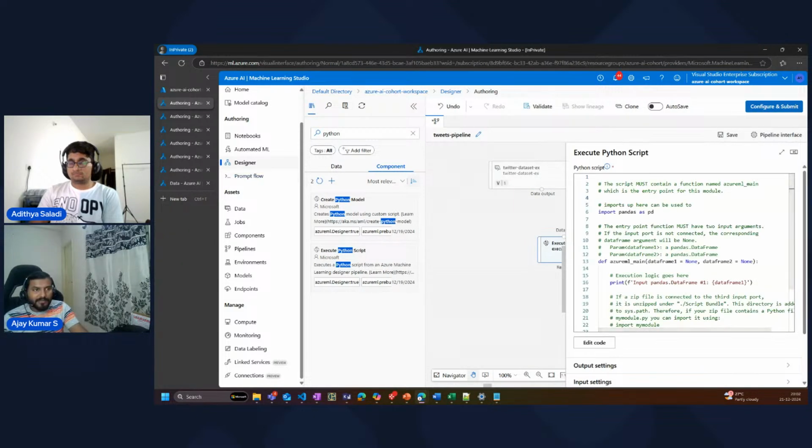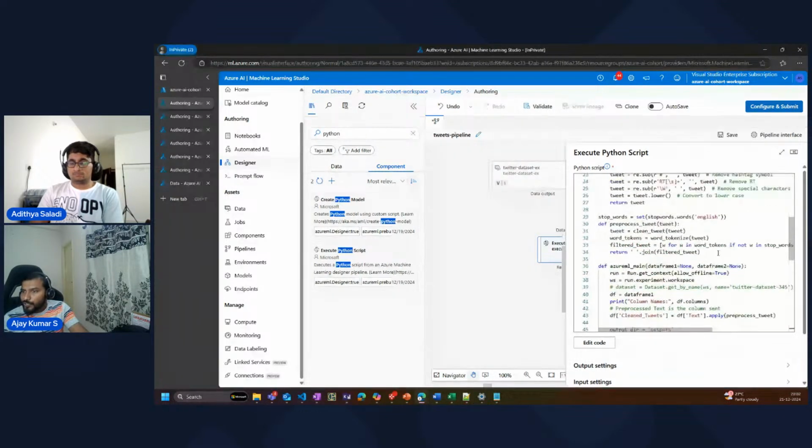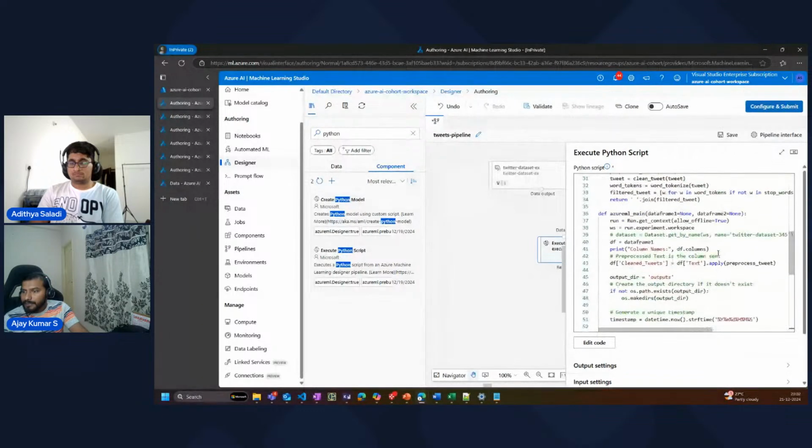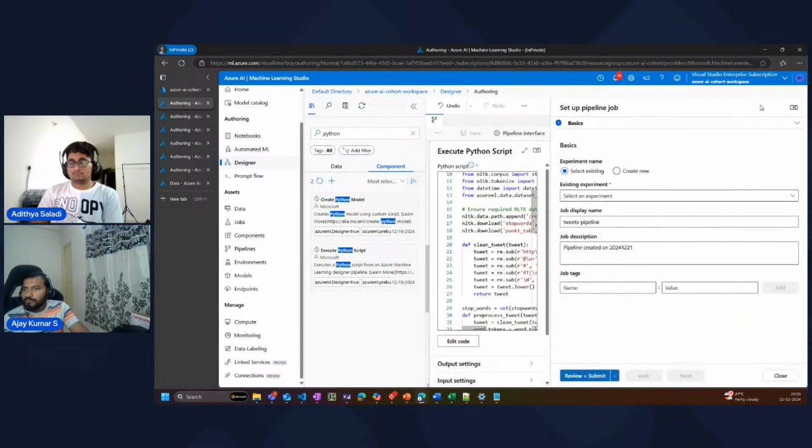So this Python script is exactly the same whatever Aditya had done. I will just copy paste it and then I will explain it while it is running. So I'm just copy pasting the exact same Python script what Aditya did, right? So I'll save this file, right? Then there is an option to configure and submit.